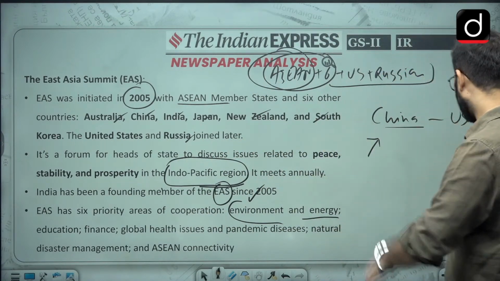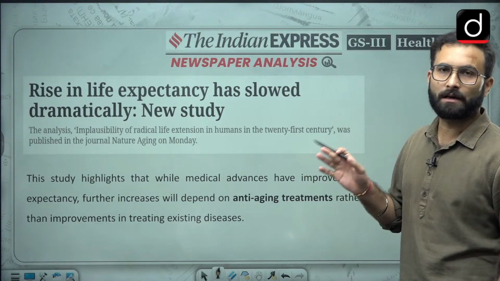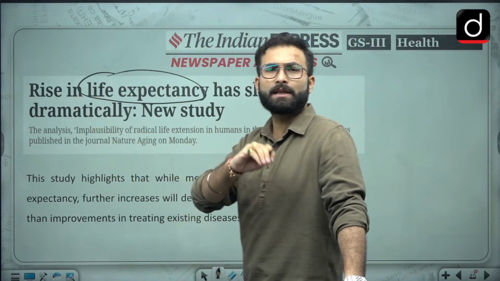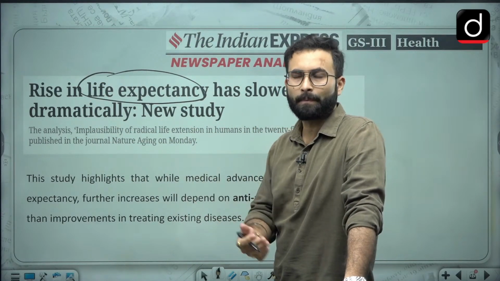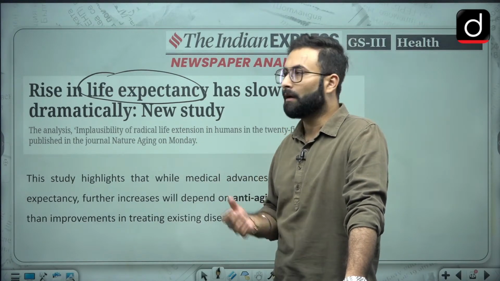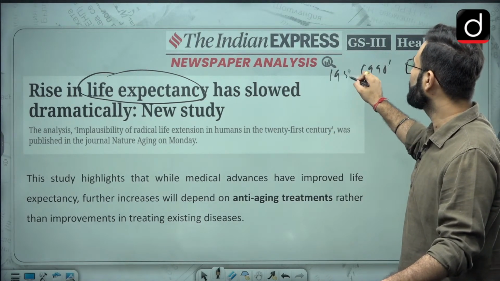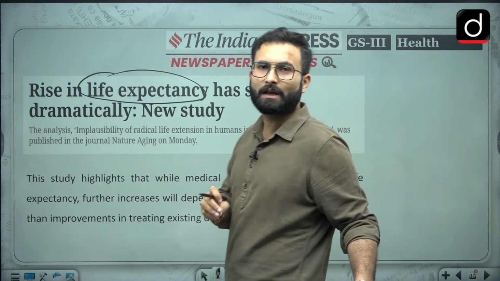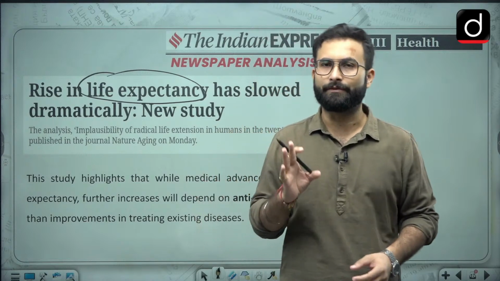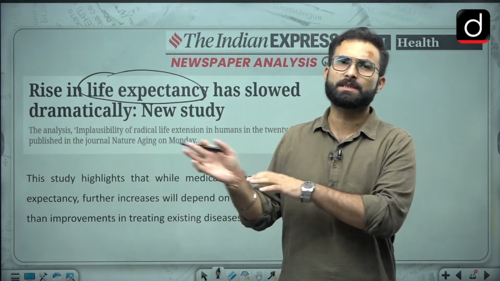Okay, so anyway, now we can move further to the next one, that is, rise in life expectancy has slowed dramatically, says a new study. There is this study which says that life expectancy, how many years a person is expected to live, is not rising any further. When we talk about the period after the 1950s, through the 1990s and 2000s, at that point of time we saw an increase in life expectancy because of developments in the medical field. But now we have reached a place wherein life expectancy is not increasing anymore. Okay, so we will be seeing why.